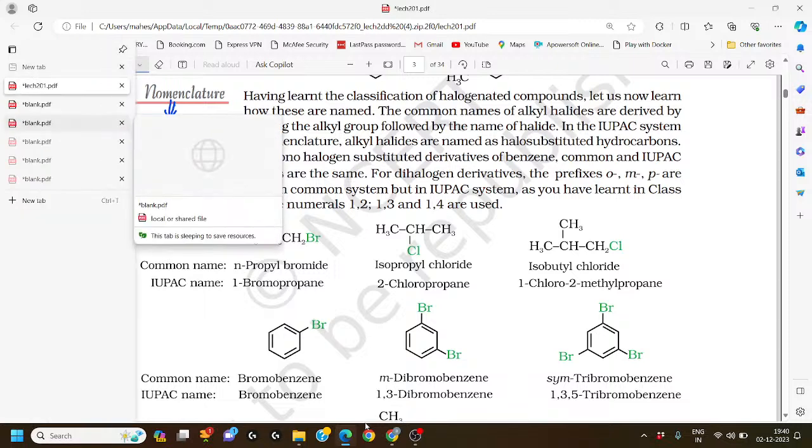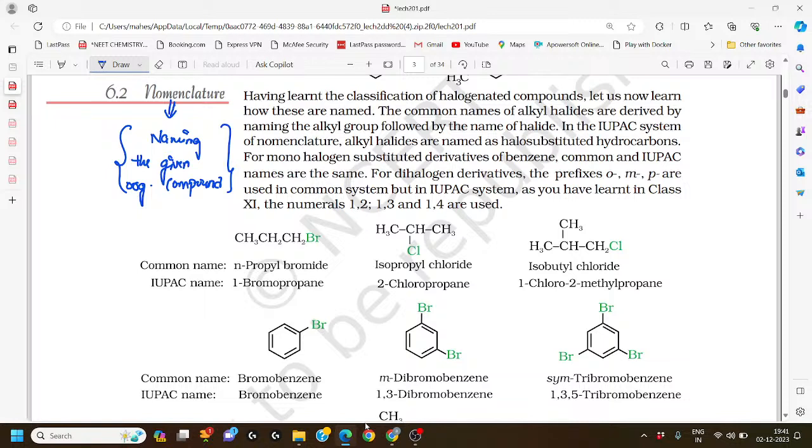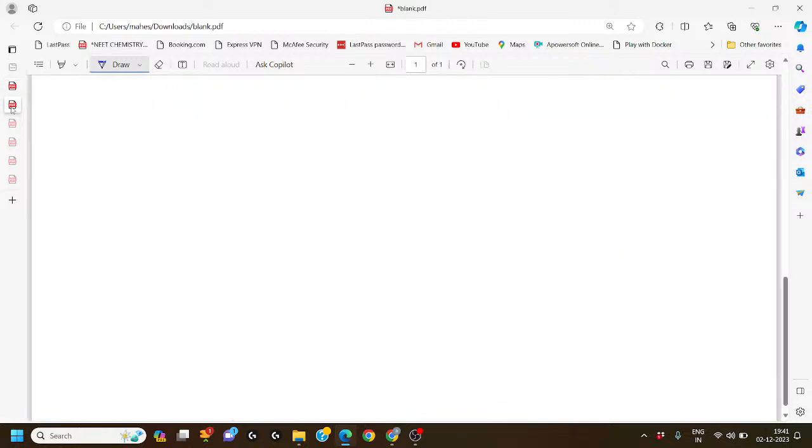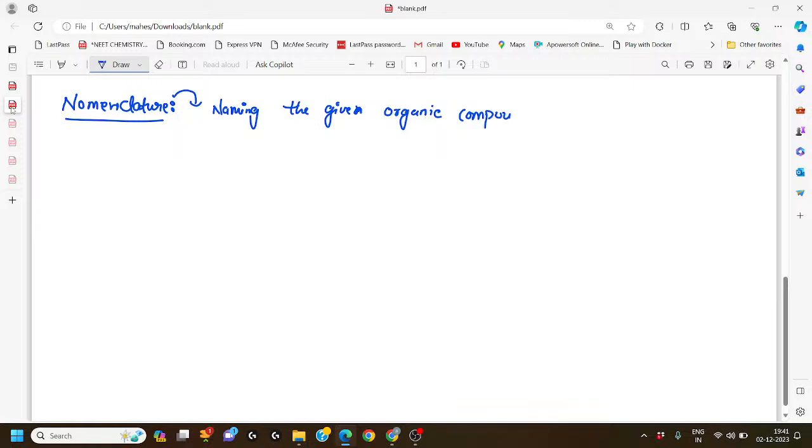Now let us try to understand how to name the given organic compounds according to haloalkanes and haloarenes. Let us understand the concept of nomenclature. Nomenclature means naming the given organic compound. We have some set of rules for this, that is IUPAC nomenclature.